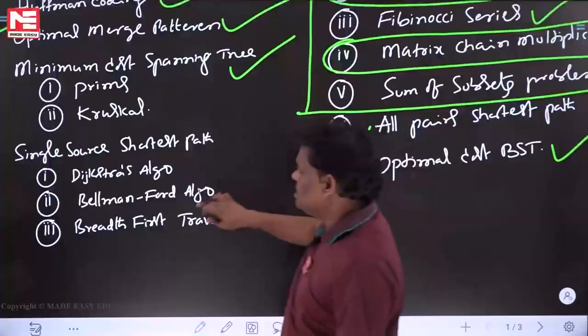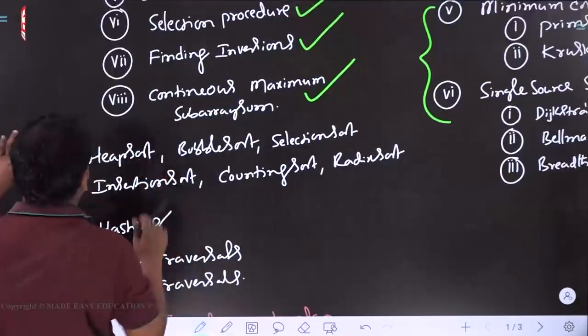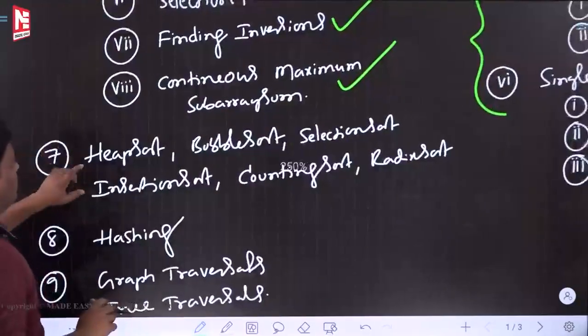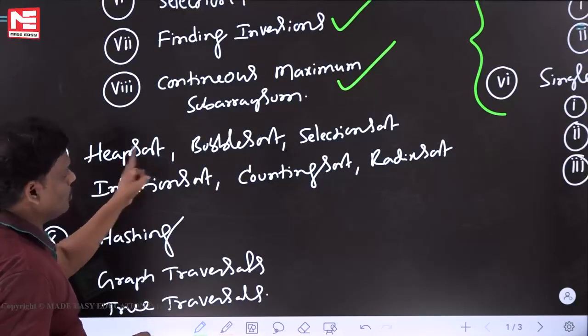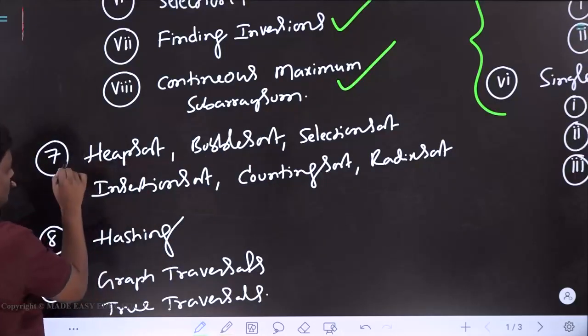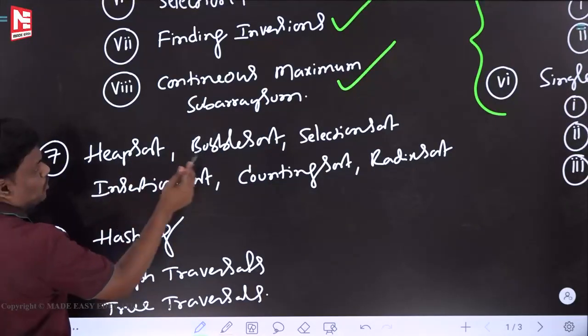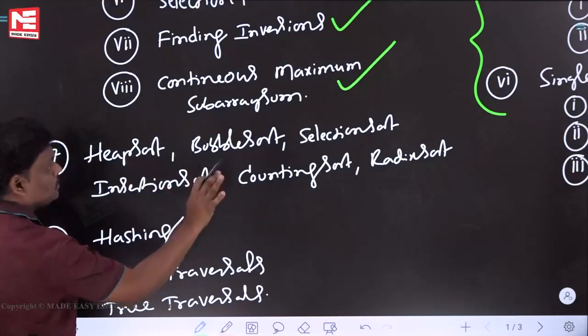Now let's go to the 7th chapter. See, the 7th chapter in the algorithm subject is this one: heap sort, bubble sort, selection sort, insertion sort, counting sort, radix sort. All these things I will explain. It is the 7th chapter.